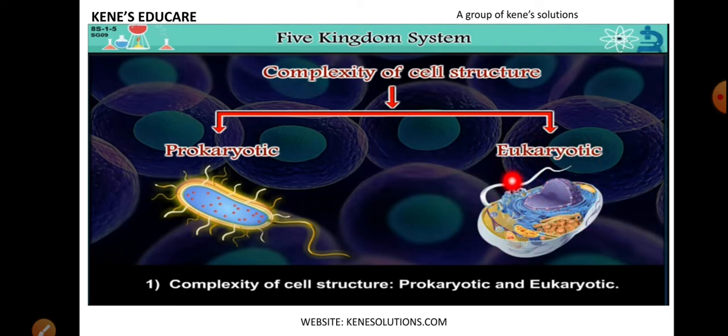Okay, so he saw whether the organism has a well-developed nucleus or not, and the organisms that have a well-developed nucleus were placed in one group, and those that do not were placed in another group. Okay, this was the first characteristic, which is complexity of the cell structure, prokaryotic and eukaryotic.